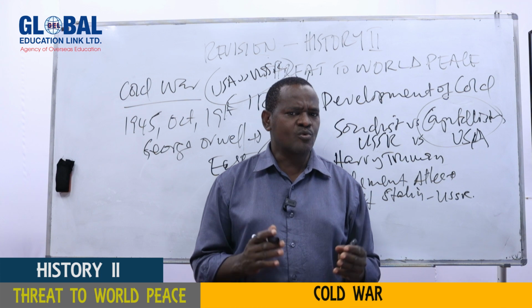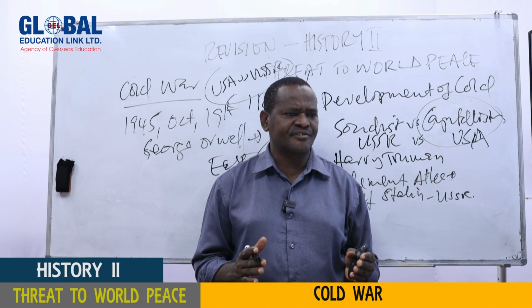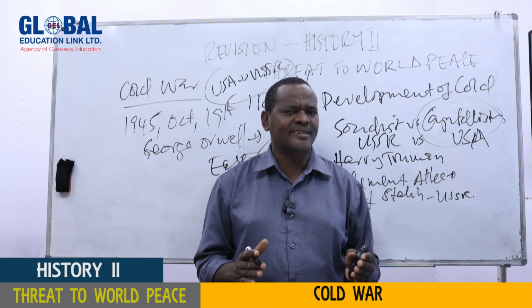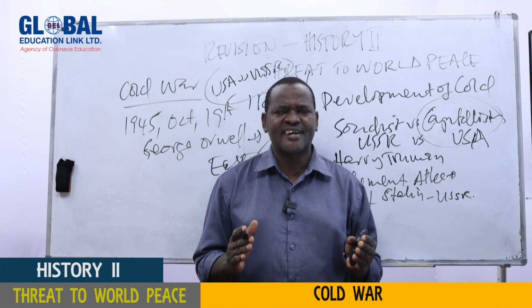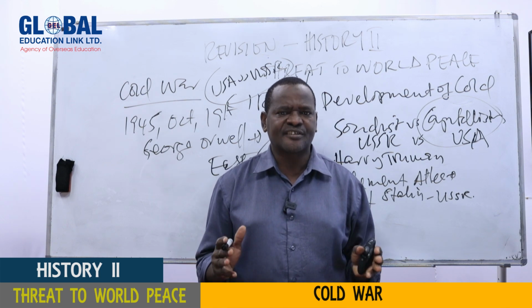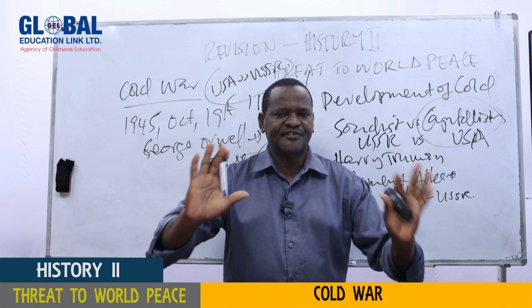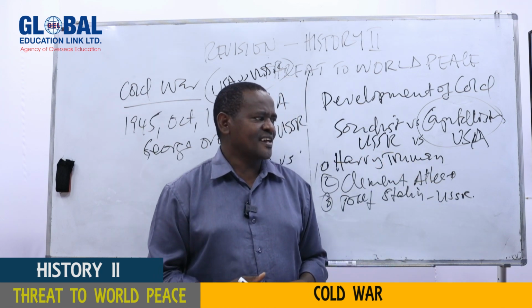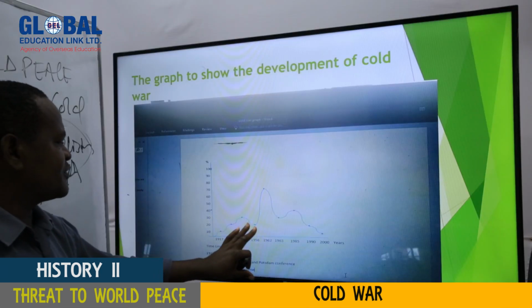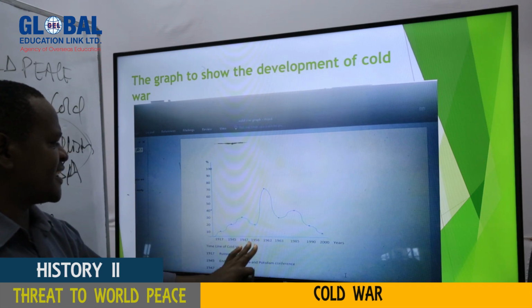Coexistence means the Western countries and the Eastern countries, the socialist countries and the capitalist countries, USSR and USA, can coexist. They can live together under the same roof, in the same world. That means there is no need for fighting each other, hating each other, and so on.